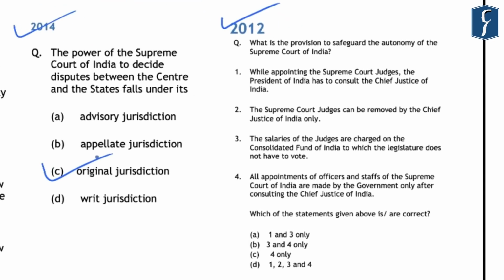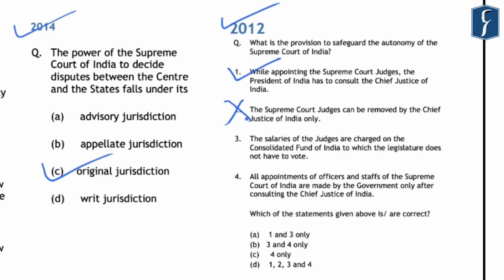Further, if you look at this question that was asked in the year 2014, in this, the first statement that is given here is that while appointing the Supreme Court judges, the President of India has to consult the Chief Justice of India, which is a correct statement. However, if you go through the second statement, it reads, the Supreme Court judges can be removed by the Chief Justice of India only, which is incorrect because the judges of the Supreme Court are removed based on a presidential order, based on the process which has been provided under the Judges Enquiry Act of 1968.